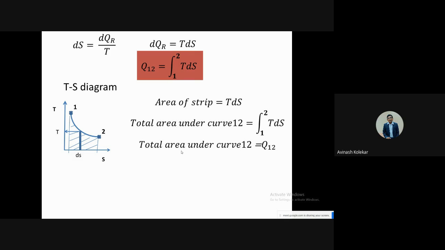The area under the PV diagram is giving you the work done. Similarly, the area under the TS diagram is giving you the heat transfer. So that you should remember.